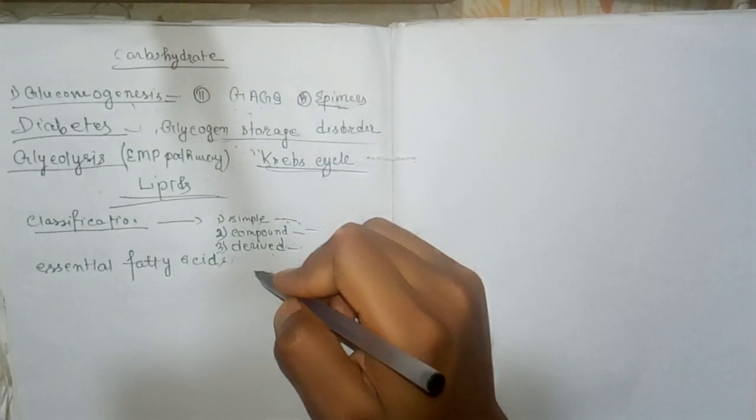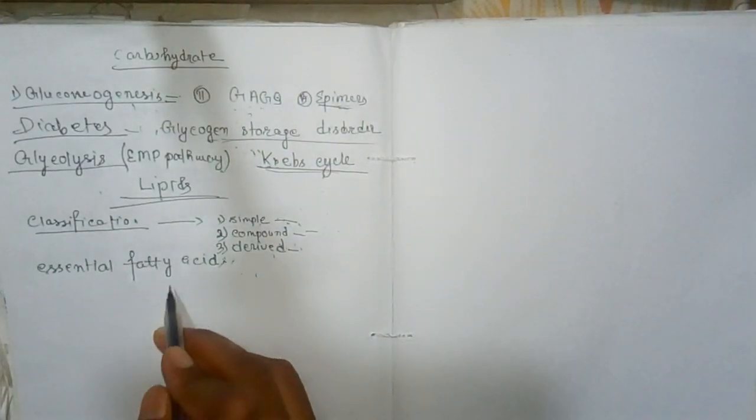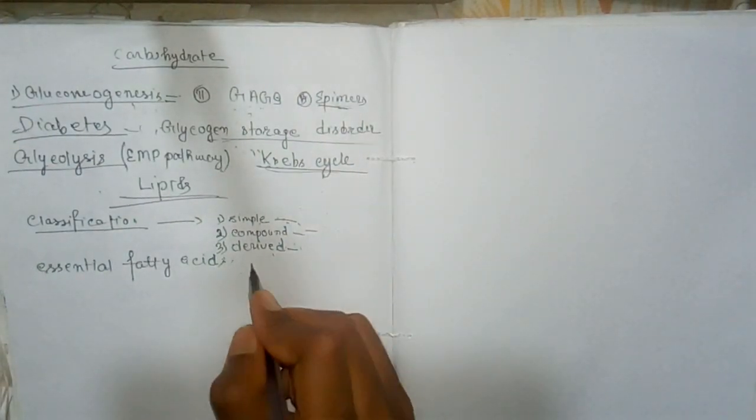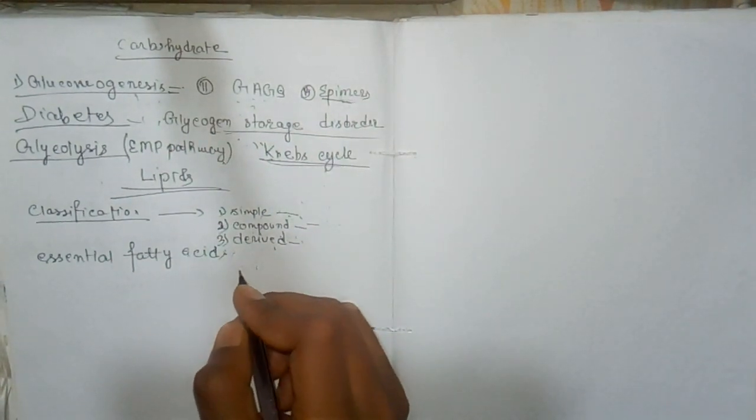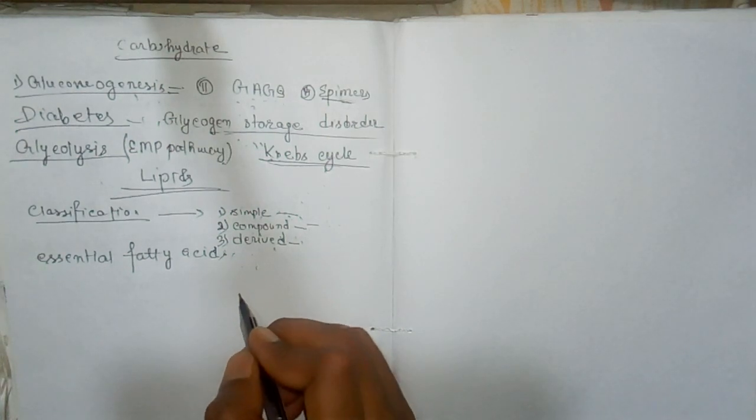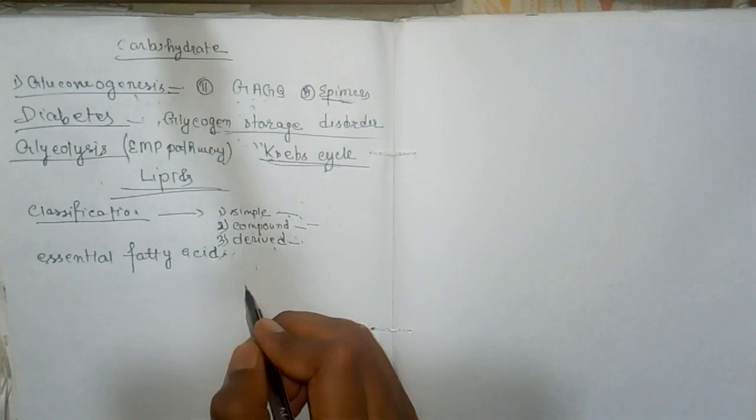So the functions of essential fatty acids: number one, proper membrane structure. Essential fatty acid is important for the proper membrane structure. Number two, essential fatty acid is required for the transport of cholesterol. Number three, formation of lipoproteins.